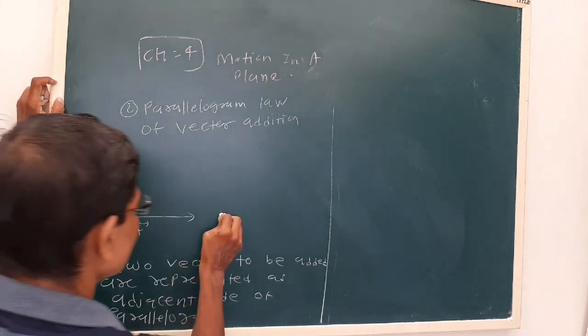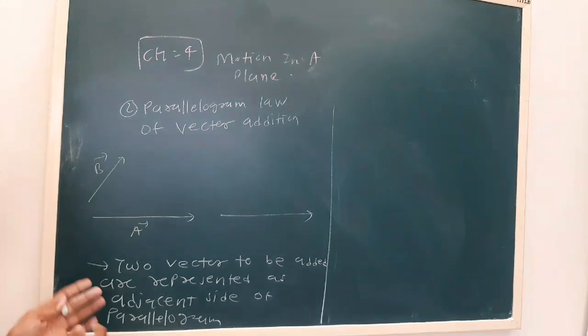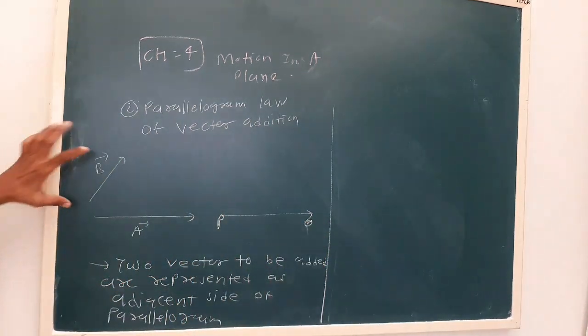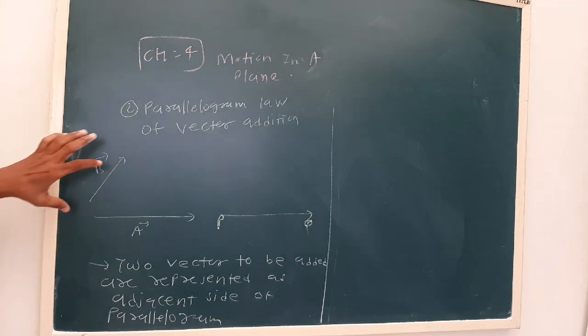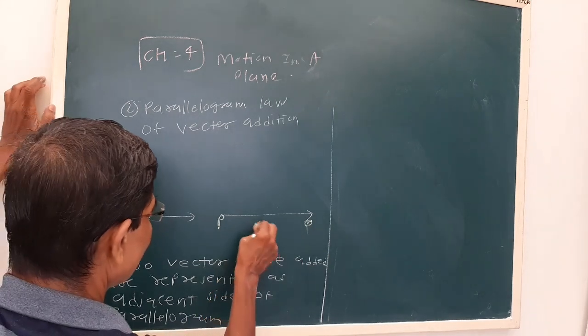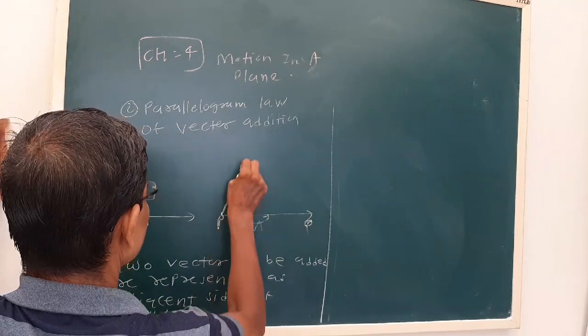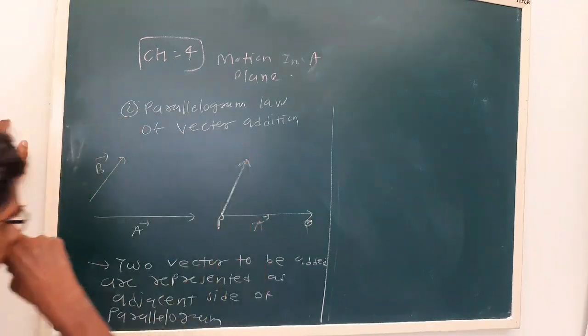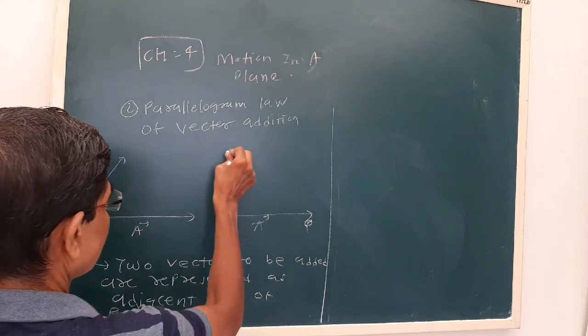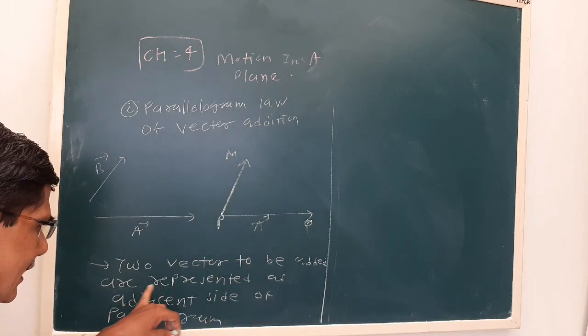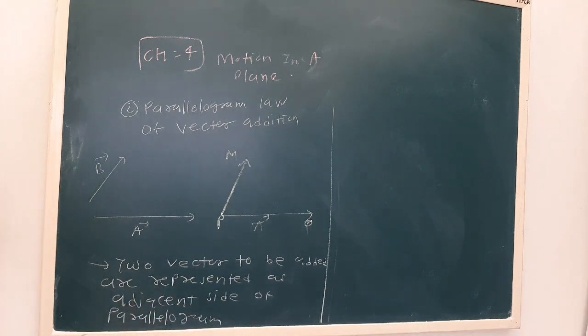Now let us say this is the first side PQ, and this shows vector A. Now we shift this. Two vectors to be added are represented as adjacent sides of a parallelogram.